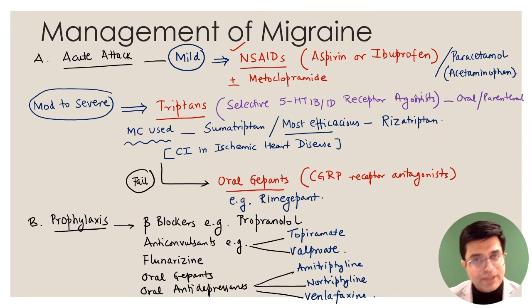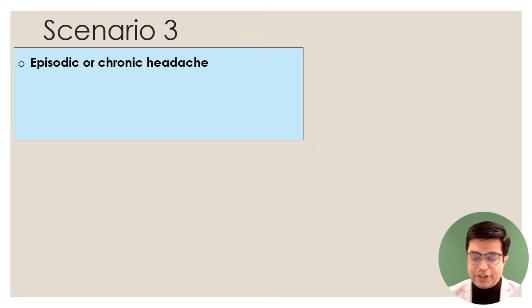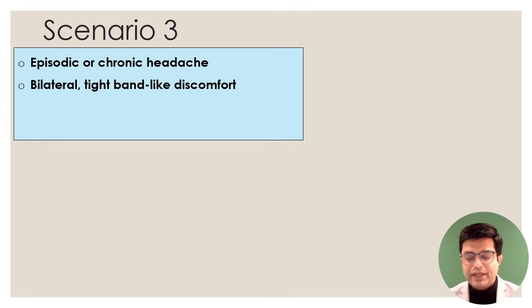Let us look at the next scenario. Scenario number 3 will say that there is a patient having episodic or chronic headache. Usually we say chronic headache if headache is present on more than 15 days in a month. So episodic or chronic headache. What type of headache? It will be bilateral, tight band-like discomfort. It feels as if someone has tied a band around the forehead of the person. So bilateral and tight band-like discomfort, and it will be mild to severe in intensity.